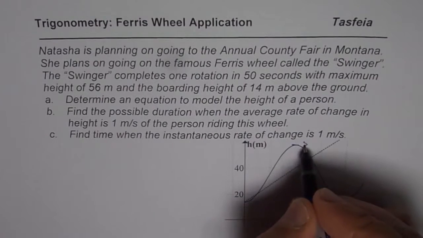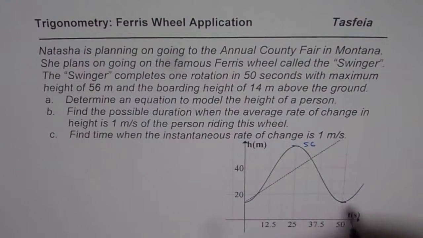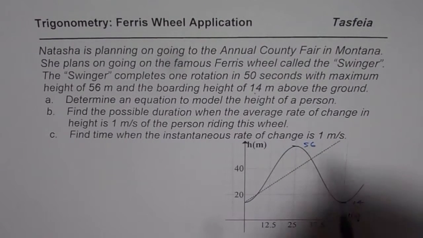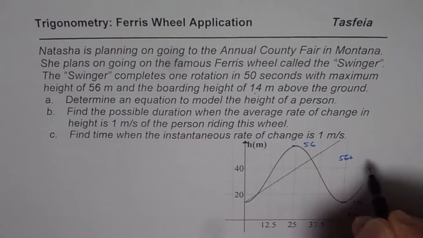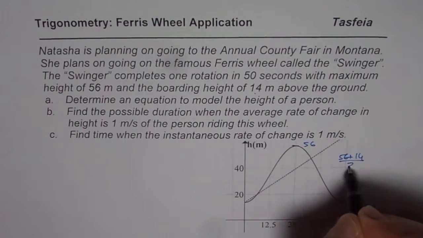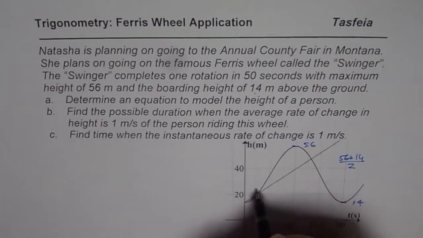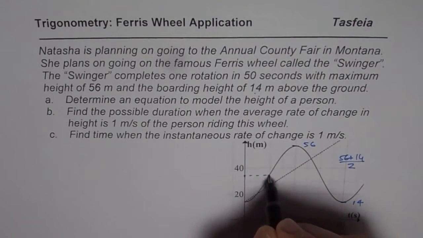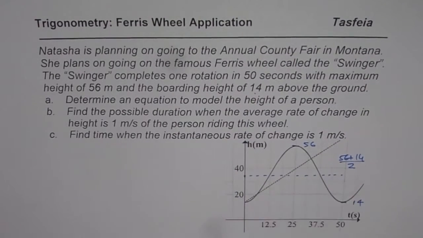This was 56 maximum, right? Minimum is 14 for us. Perfect. So with that, we get the axis, which is right in the center, which is 56 plus 14 divided by 2, 70 and 35. So that is 35, and that's somewhere here, right? So that becomes the axis for us.